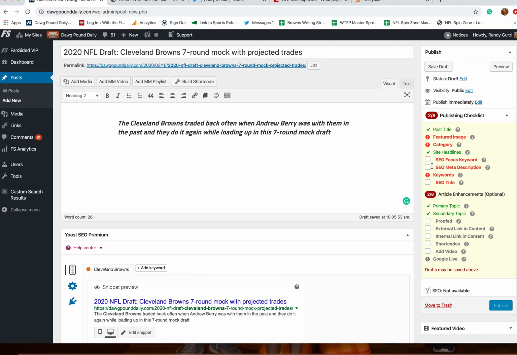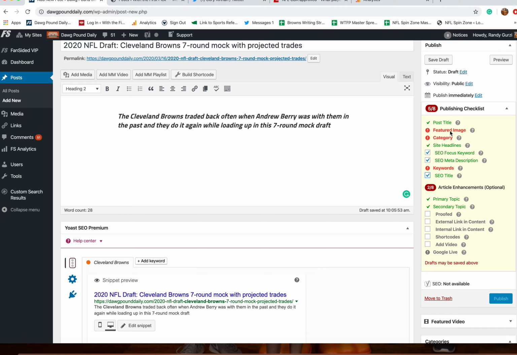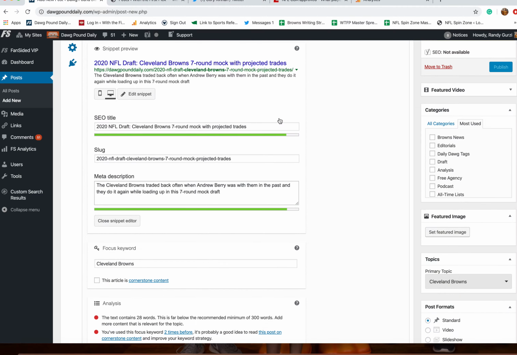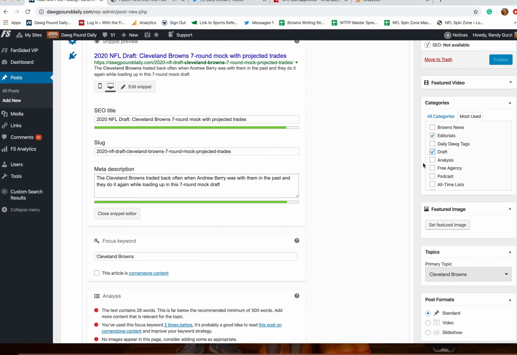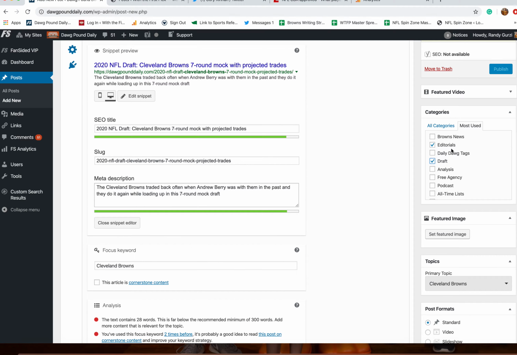And then once you have that in, start clicking some of these off that you've already got. Now you can see we need featured image, category, keywords. Okay, so down here, category. This one is an editorial. You can also click draft if you'd like. Try not to click too many of these, maybe 1, maybe 2 at the most. Featured image, we'll get to that in a bit.